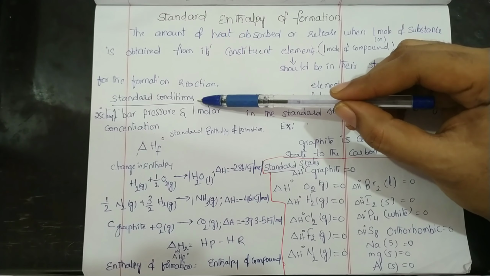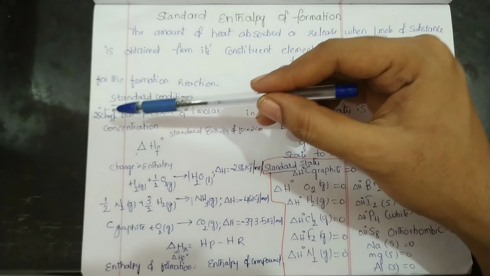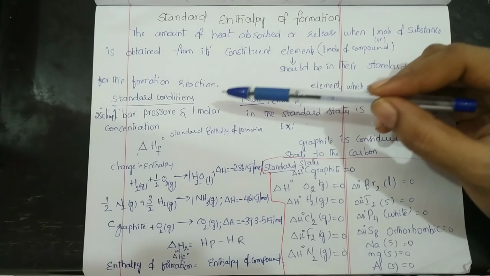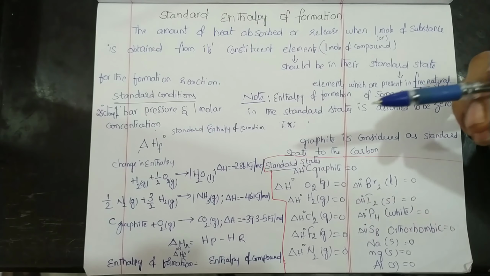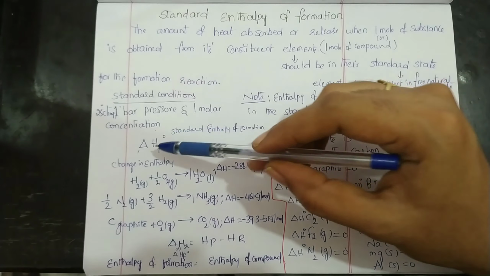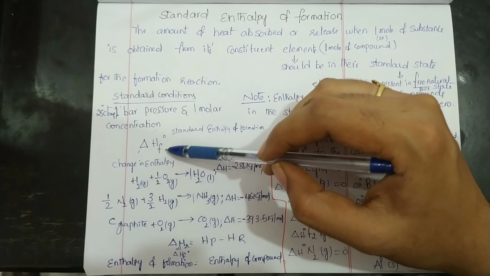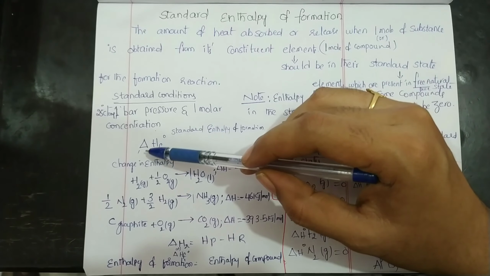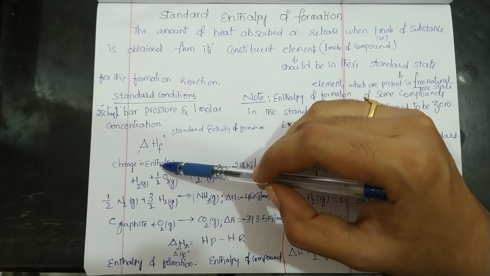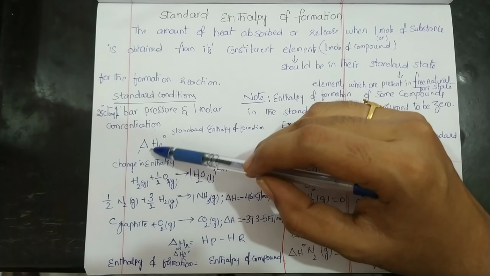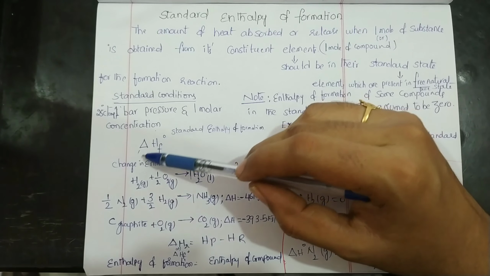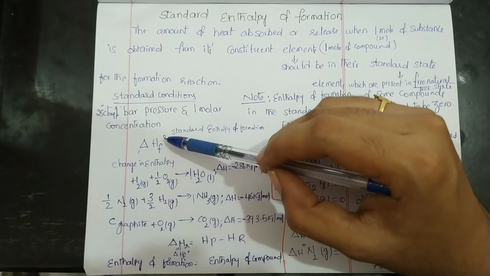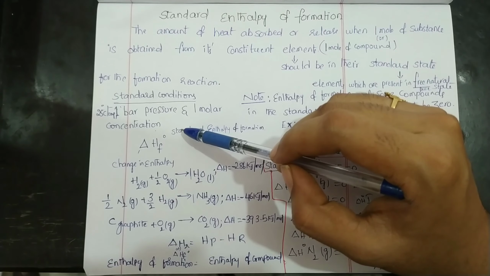What are standard conditions? 25 degrees Celsius temperature, 1 bar pressure and 1 mole concentration are the standard conditions. Standard enthalpy of formation is represented by delta HF naught. Delta H means change in enthalpy, because we cannot find absolute enthalpy, so we have to find the change in enthalpy. F means enthalpy of formation. Naught means at standard conditions.